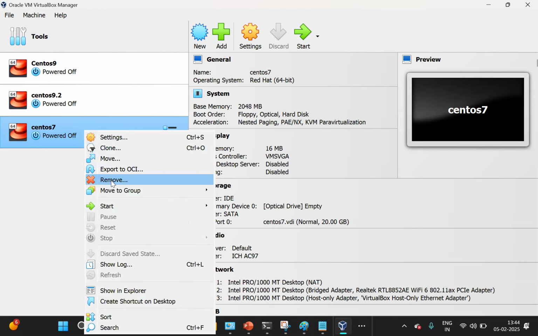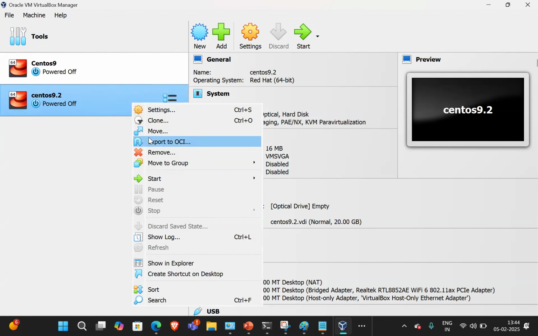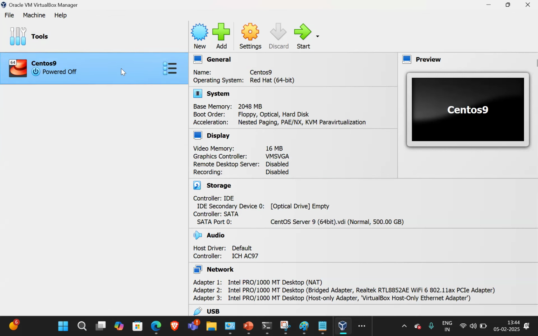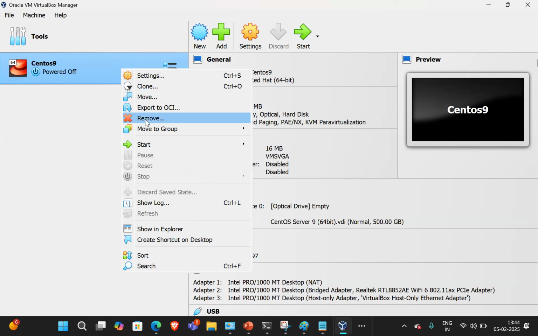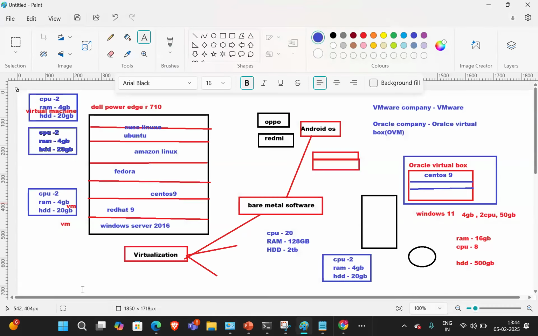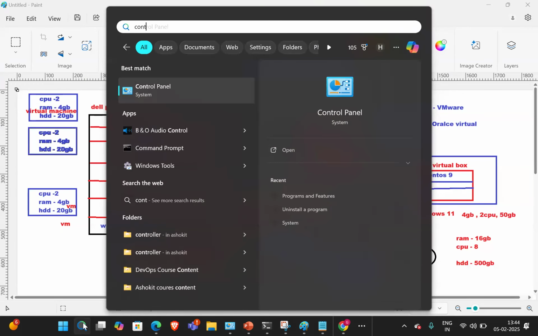I'm removing everything, guys. If you want to remove, right click on the server, remove, and delete all files. Now I'm uninstalling Oracle VirtualBox on my laptop. Then I will show you how to install Oracle VirtualBox.